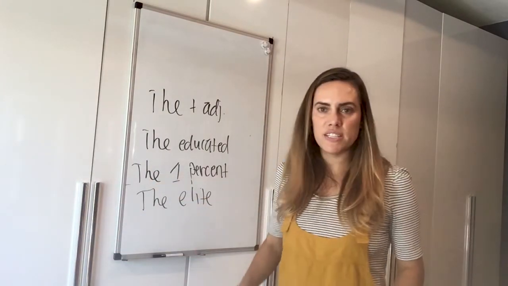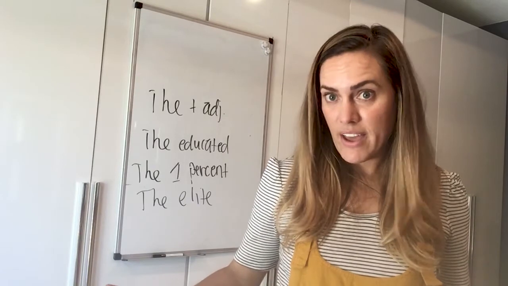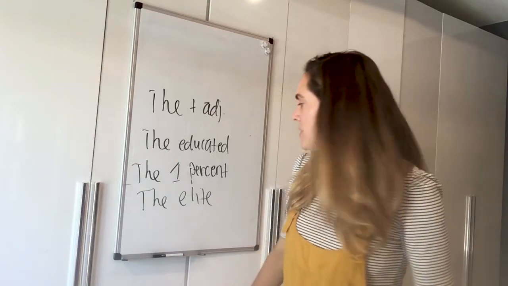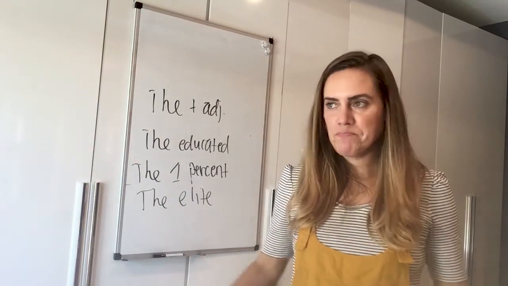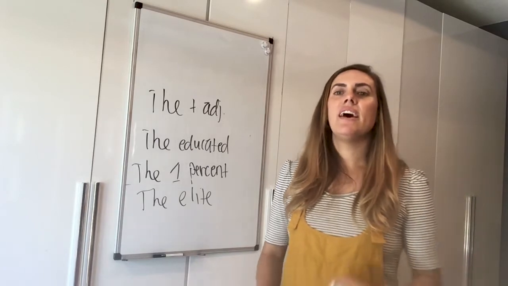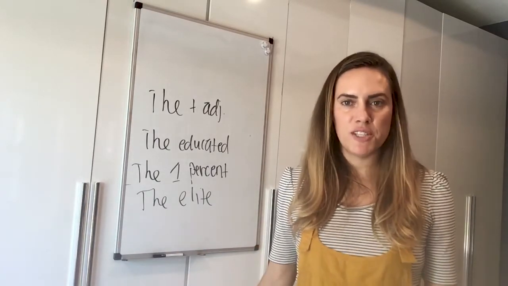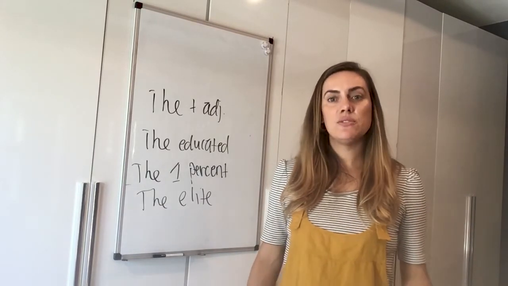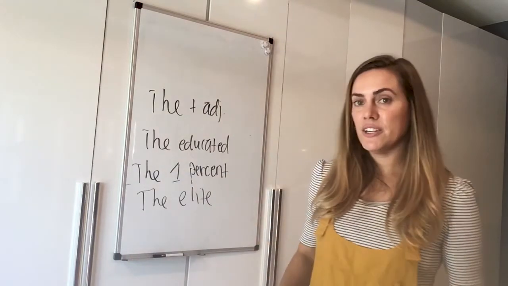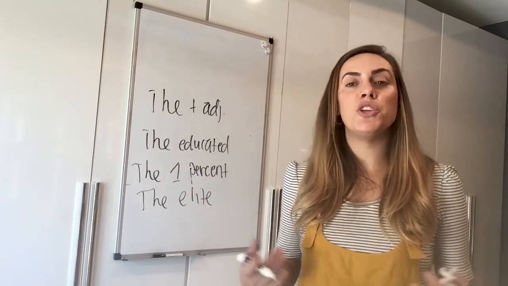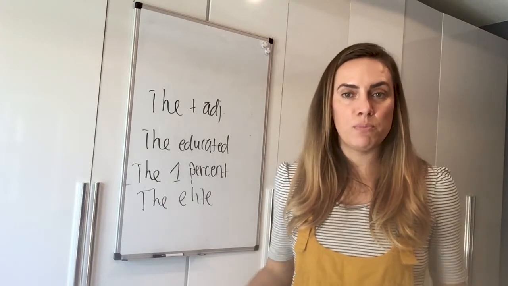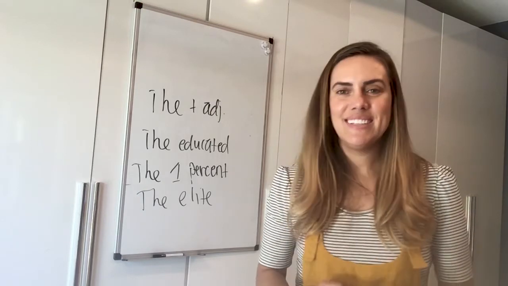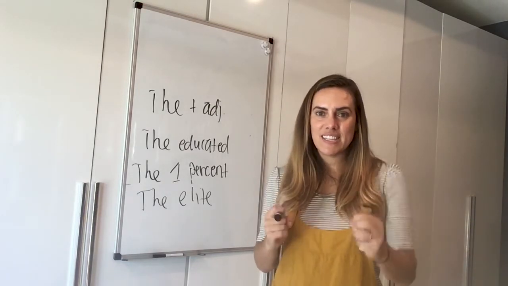Okay, the 1% have, not has, the 1% have really nice things, right? The elite, same thing, plural. The elite live in very expensive homes. The poor need support, right? So these, again, they look singular. They don't even look like nouns. They're actually adjectives, but we're using them as nouns, and we're using them as plural nouns, so the verb has to agree with it as if it's a plural noun, okay? And those are our fun, exciting exceptions.